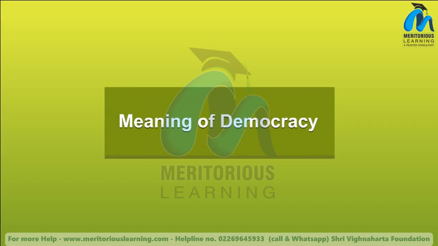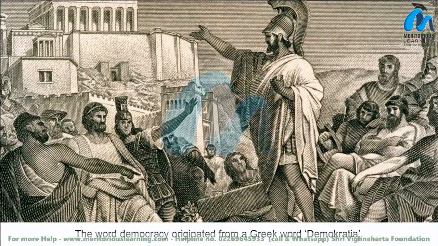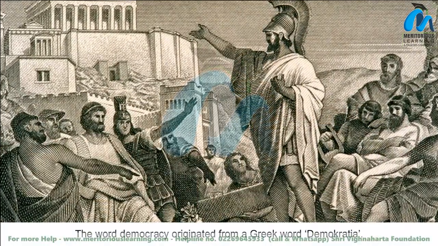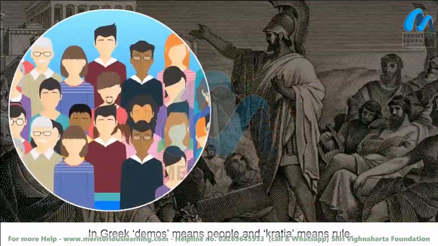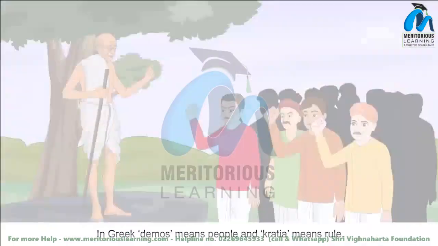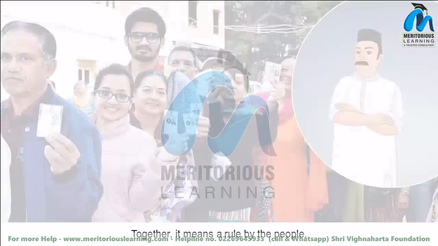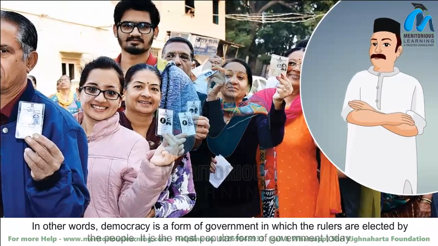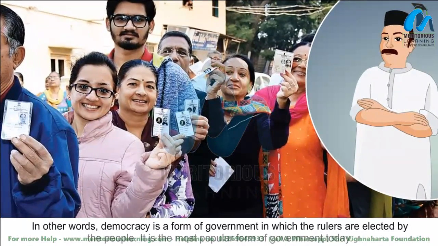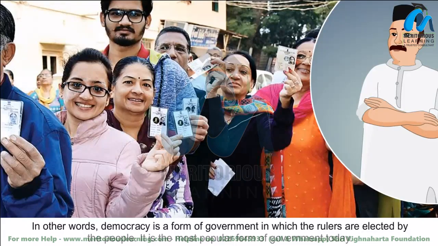Meaning of democracy. The word democracy originated from a Greek word, demokratia. In Greek, demos means people and kratia means rule. Together, it means a rule by the people. In other words, democracy is a form of government in which the rulers are elected by the people. It is the most popular form of government today.